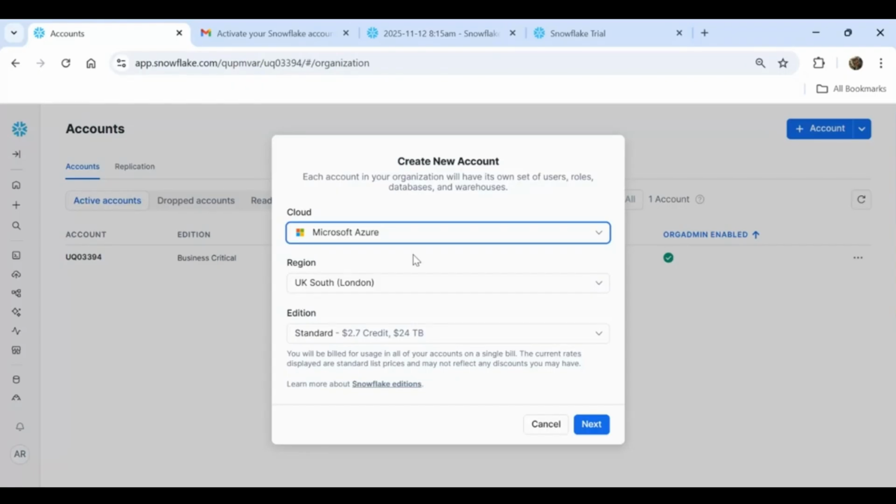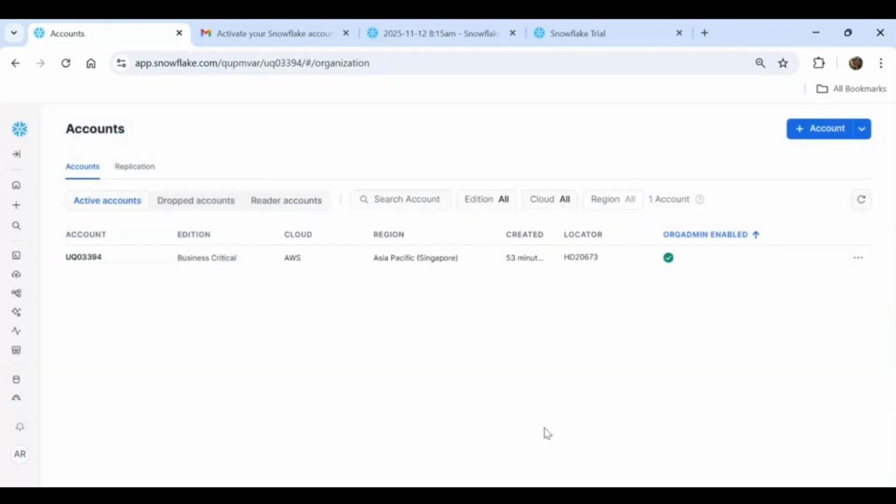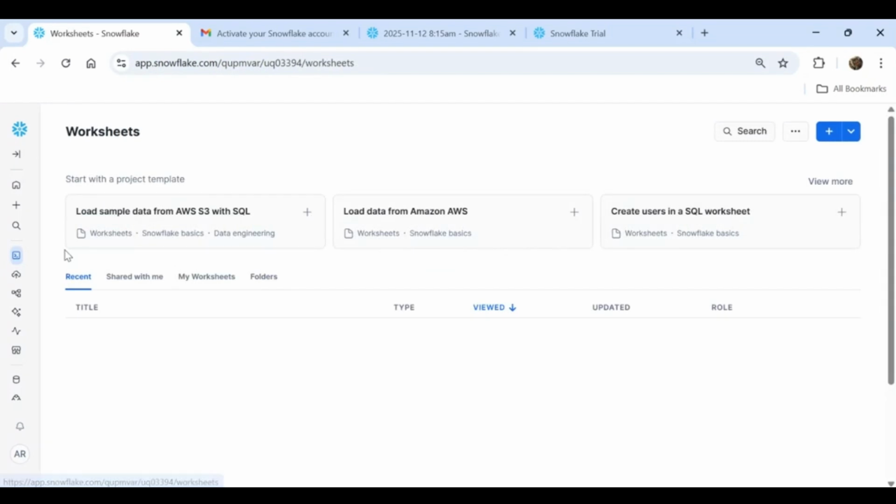Based on those factors, the company decides which cloud they will be going into. If they already have created an account, or they already have the license with AWS, they go with AWS. If they already have the license with Azure, they go with Azure. So in those cases, they get a lot of benefits. They can have a deal with Snowflake and all. Those type of functionalities will be there.